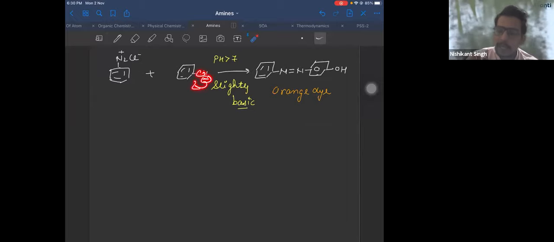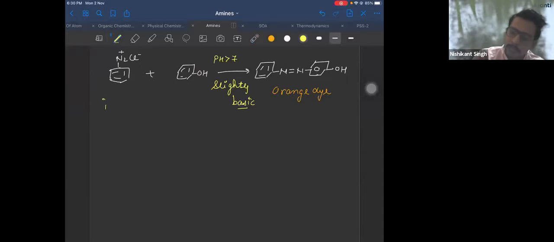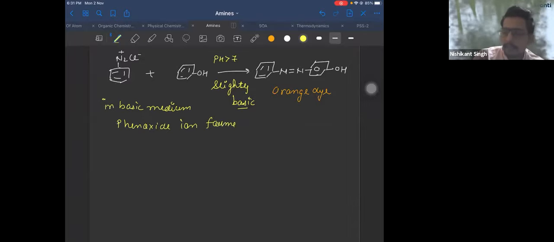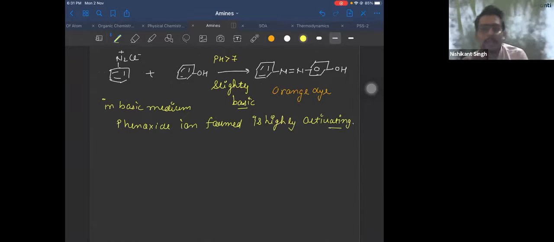And O minus is a highly activating group. Right? O minus is a highly activating group. So in basic medium, phenoxide ion is formed. The phenoxide ion formed is highly activating. Is that clear, everyone?